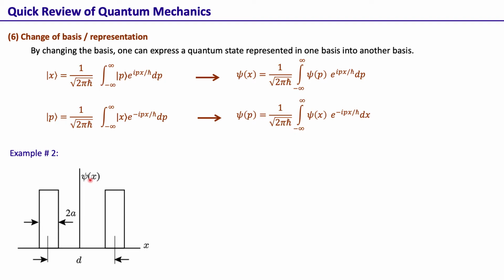Another example: here is a position basis wave function that is in the form of a double slit. That means psi(x) is 1 in this region and in this region, otherwise it is equal to 0. Now for such a wave function, if we want to find its momentum representation, we can show that this is like a big envelope filled with interference fringes.